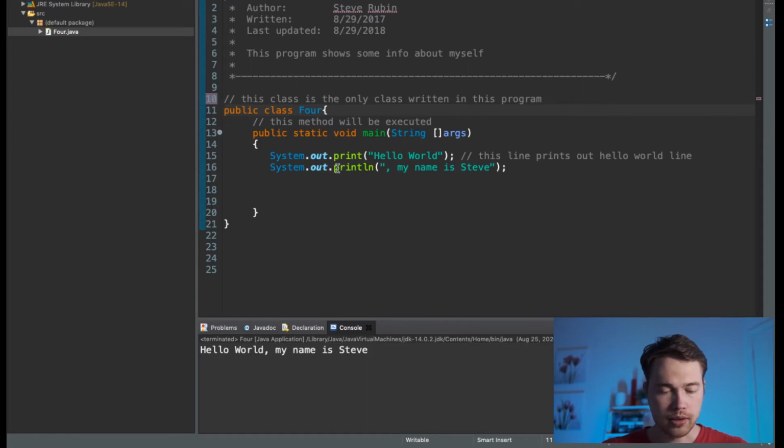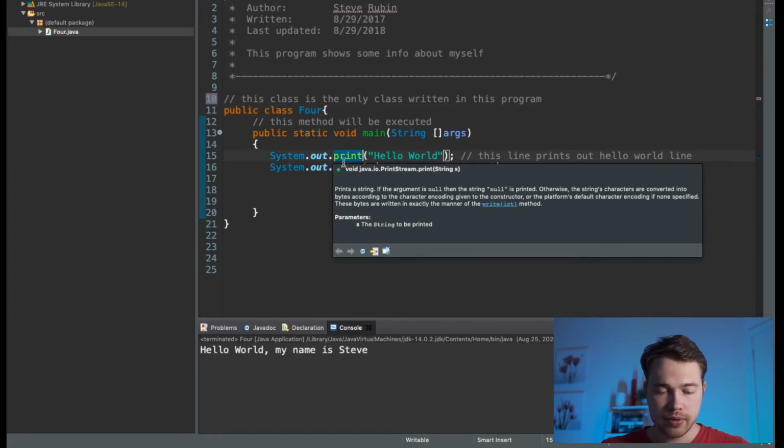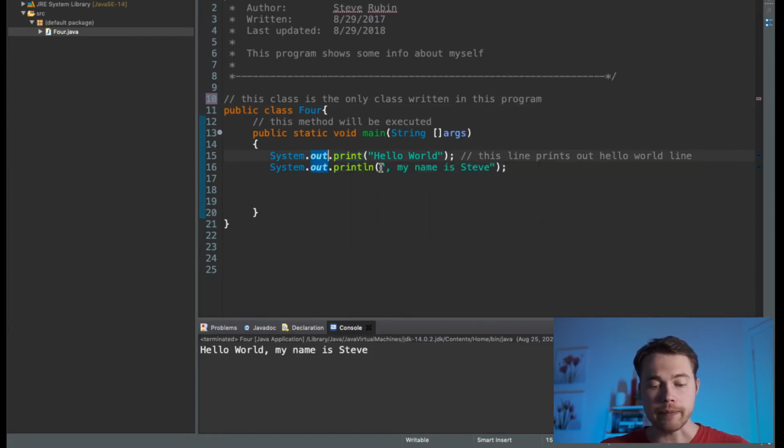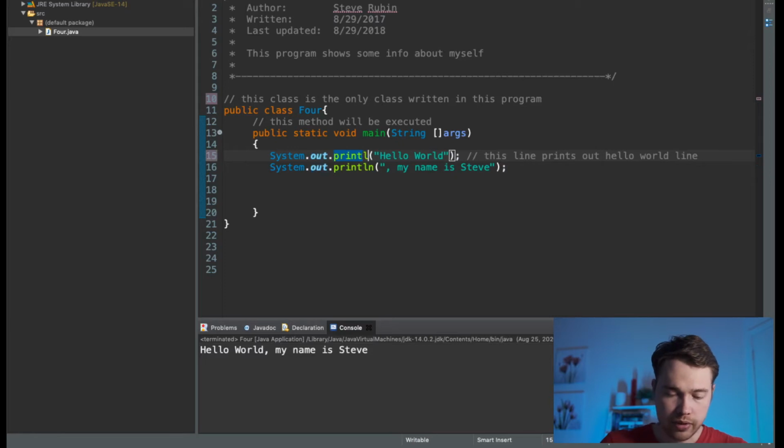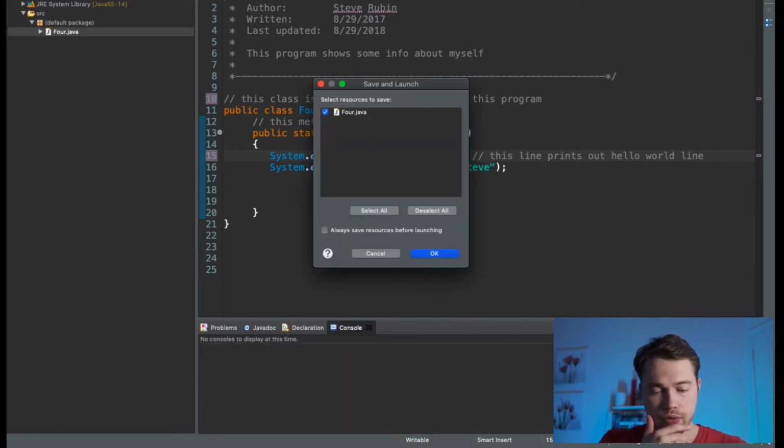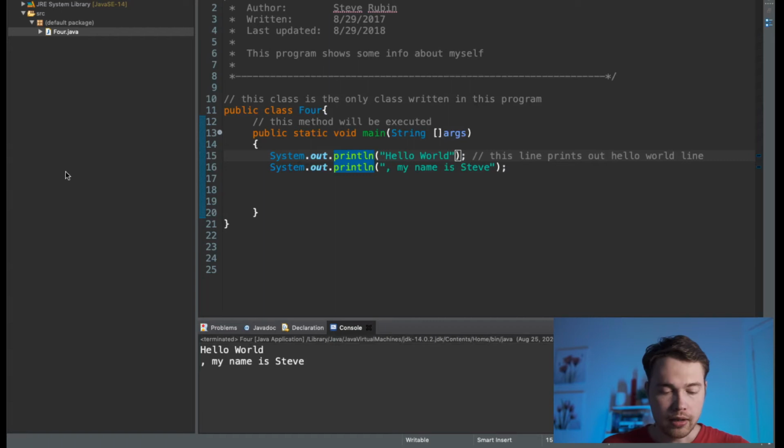System.out.print hello world, system.out.println my name is Steve. Now you can see that there is a tiny difference between these two, print and println. What's the difference? Print prints out something to the console, println prints that out and goes to a new line. So for example, check this out. Hello world, my name is Steve. Now what if I change this to println and try to run it? Now it prints hello world, goes to a new line, and then puts the comma over here. My name is Steve.